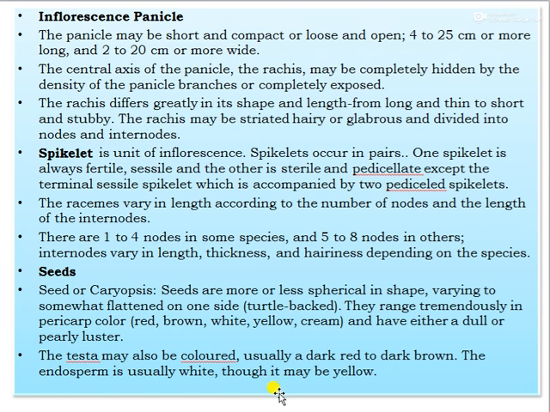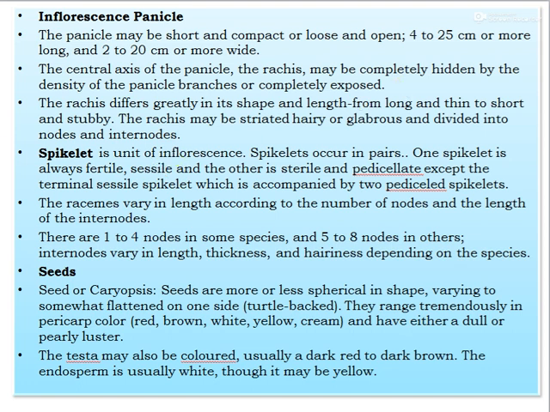The panicle may be short, compact, loose, or open. They are 4 to 45 centimeters or more long, and 2 to 20 centimeters or more wide. The central axis of the panicle, called the rachis, may be completely hidden by the density of the panicle branches or completely exposed. The rachis differs greatly in shape and length, from long and thin to short and stubby. And the spikelet, a uniform unit of the inflorescence, occurs in pairs.